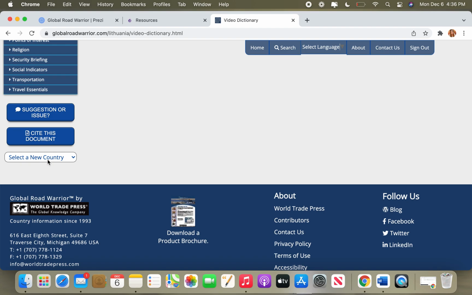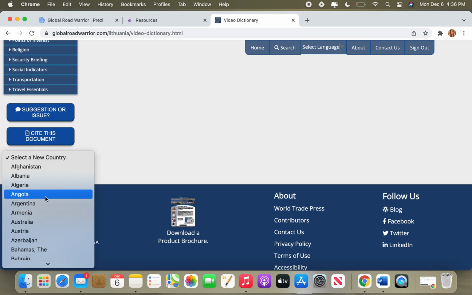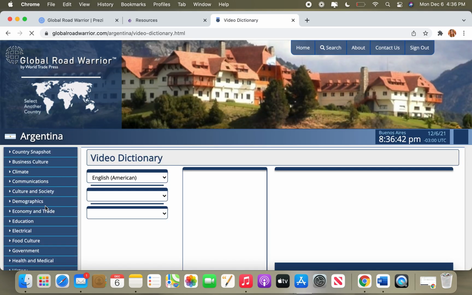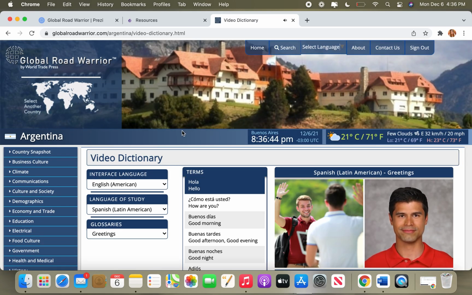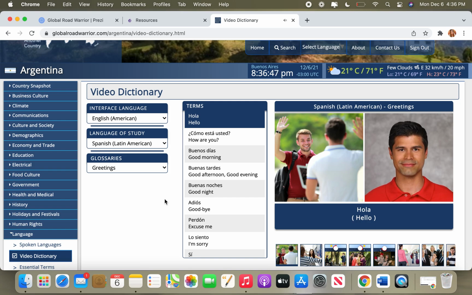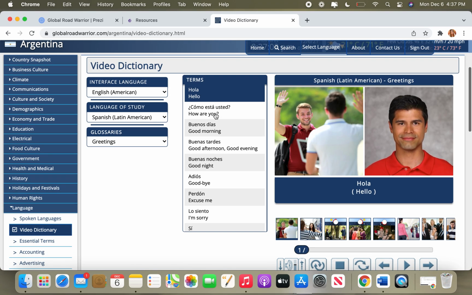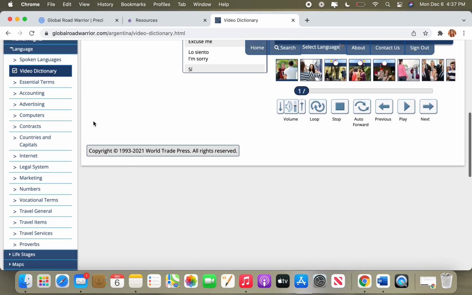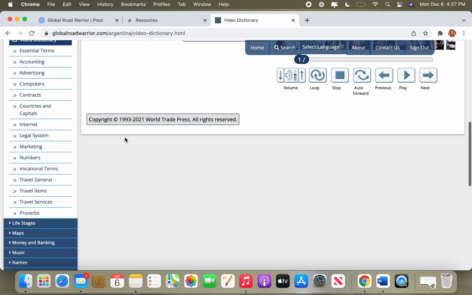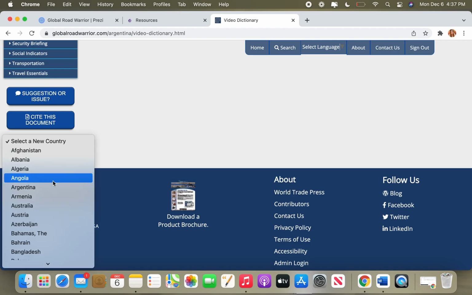We are going to now go right under all of these tabs here to the bottom of this gray space where it says select a new country. We're going to choose, how about Argentina? Now, you'll see that it pulls up to exactly the same tab that you were on. I love this because it means that you do not have to go back and find where you were at in order to see different countries in the same aspect. You'll see that it changed the language to Spanish since that's what they speak in Argentina. And again, we'll give you those basic terms and then we'll give you more specific ones that you can look up if you'd like. Now we're going to go back to Lithuania just to stay consistent.